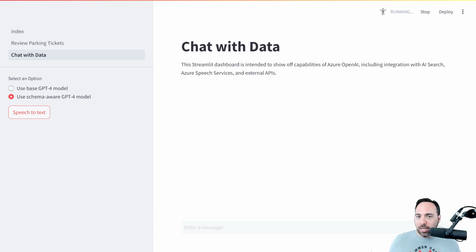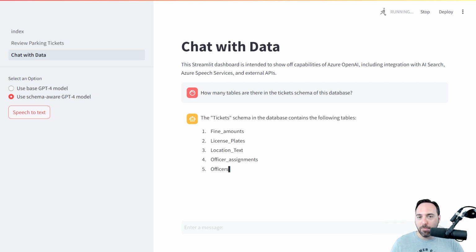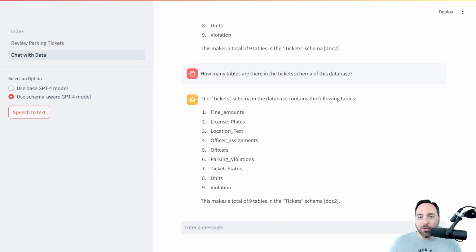Notice that I didn't need to click any buttons. We submitted the message using only the power of my mind and my vocal cords, but mostly my mind. After a short wait, we can see its response. It looks like I have 9 tables in the tickets schema of the Chicago parking tickets database.